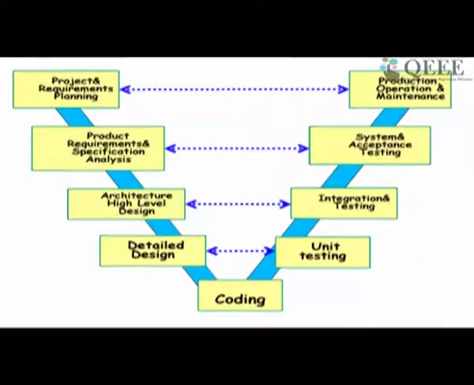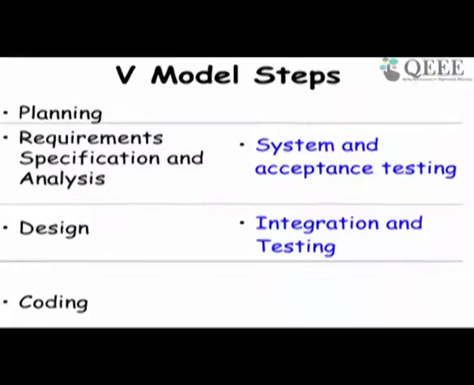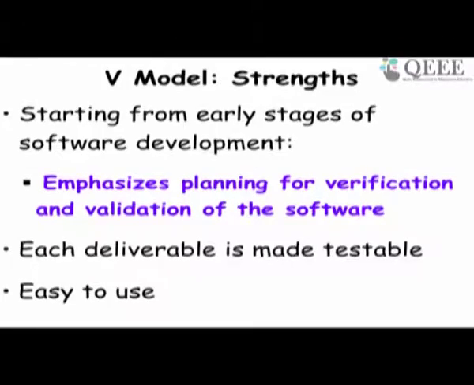During the high level design and the architectural design, they carry out the integration test plan and integration test cases, and then they execute them here. During the detailed design, the unit testing plan is carried out, and that's executed here. So this just summarizes that during requirement, system and acceptance testing, design, integration testing. So V model,